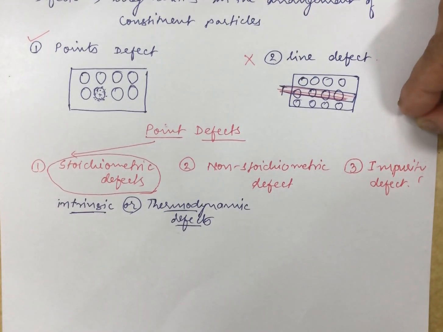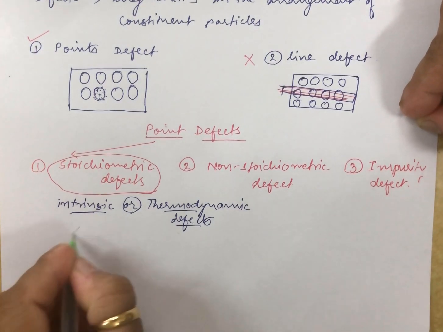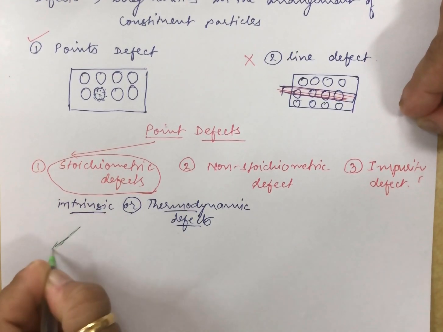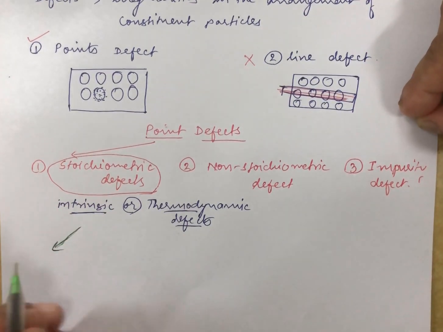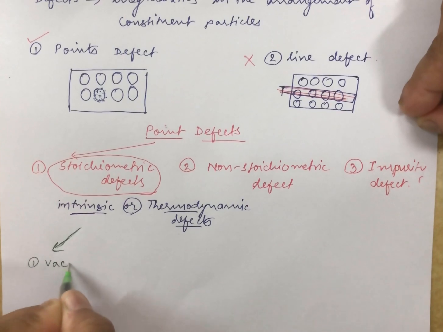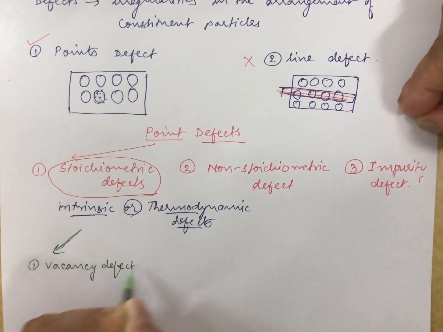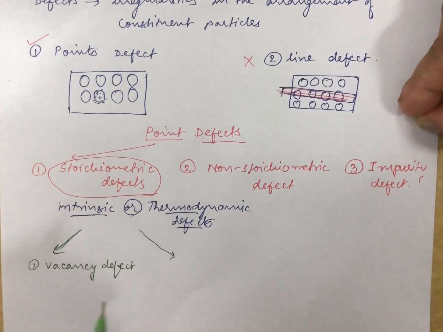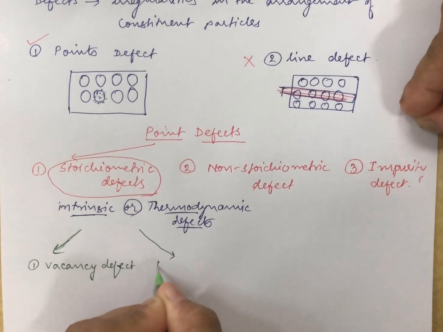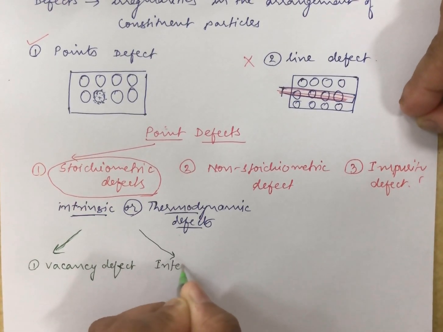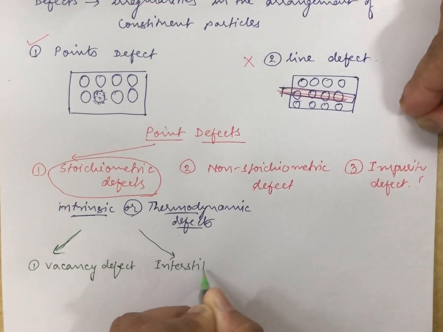Now in stoichiometric defects you have four types of defects. First is the vacancy defect. The second one is the interstitial defect.